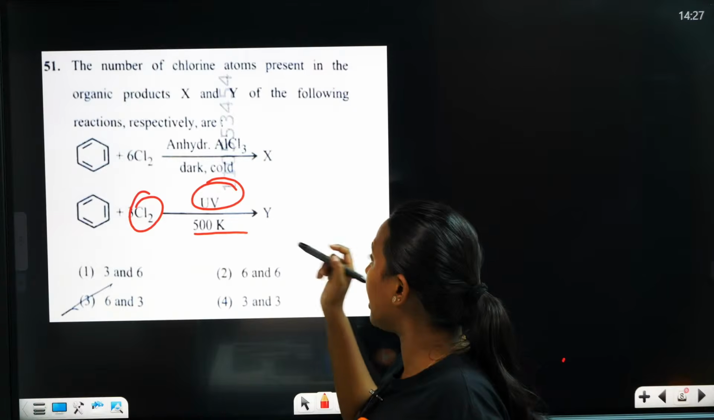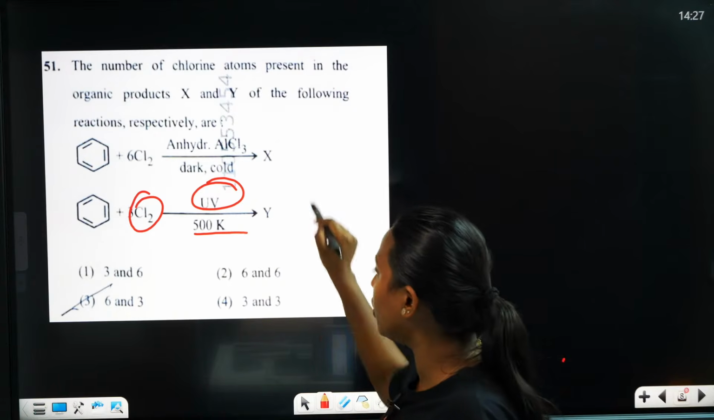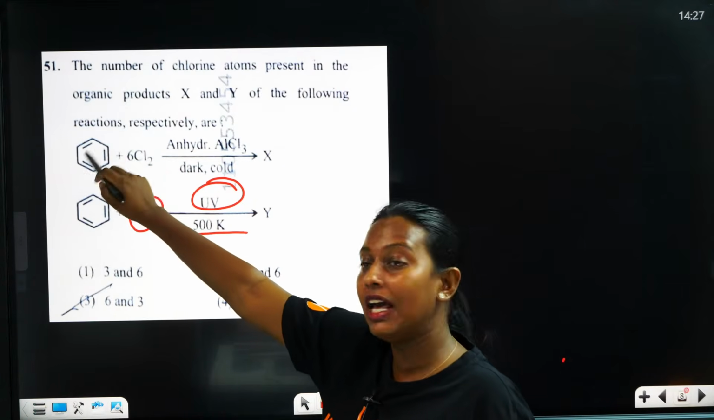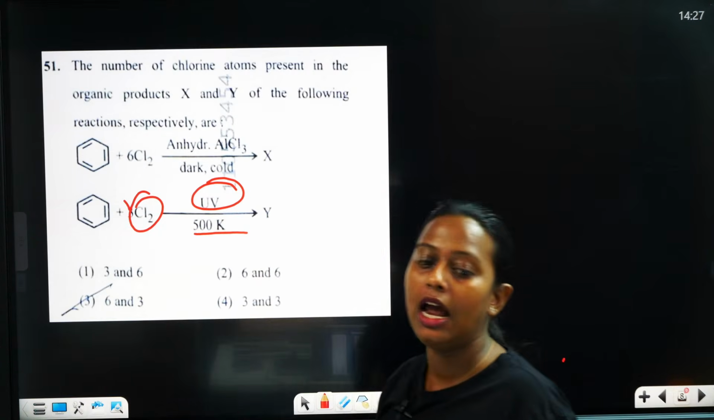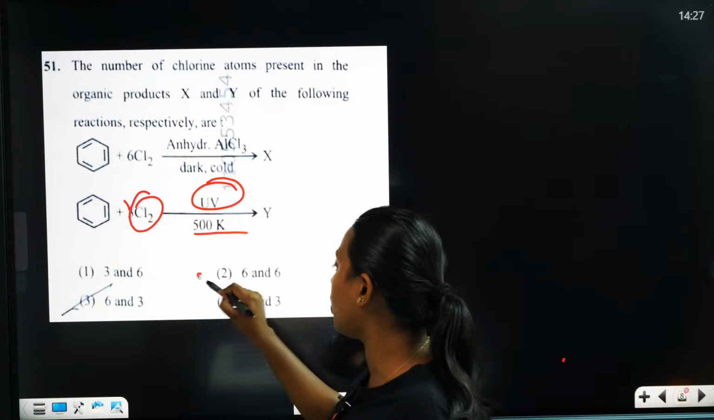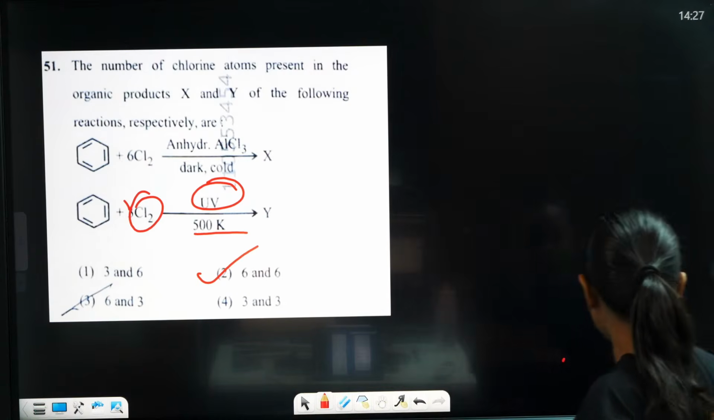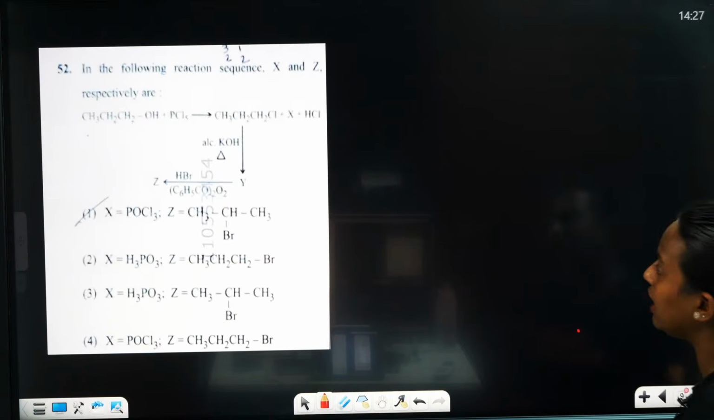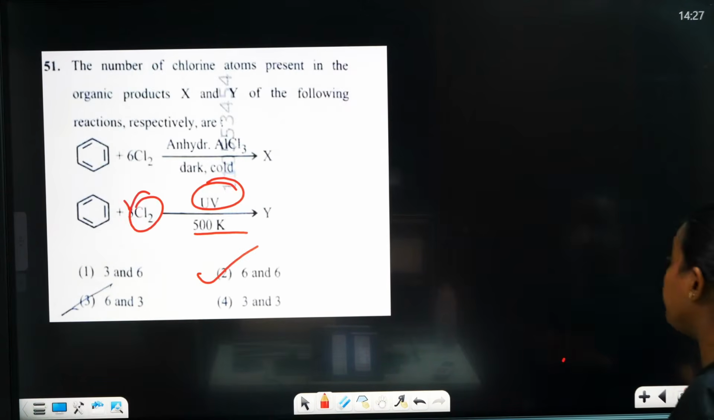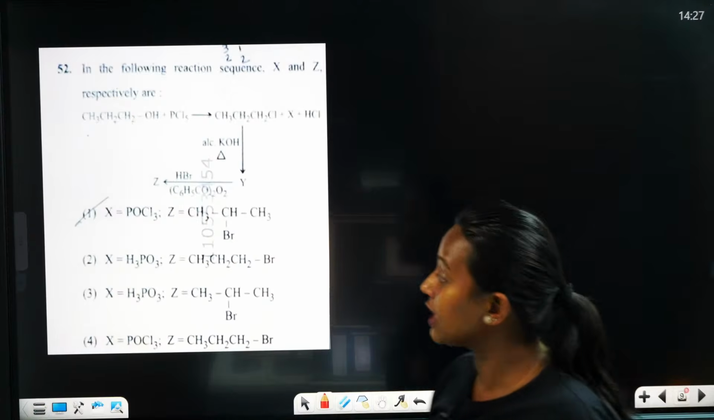So what will be the reaction product? You can see 6 chlorine will attach to this benzene ring, and here also 6 chlorine will attach to this benzene ring. So what will be the correct answer? The correct answer is actually option 2. Then we are moving to the next question.